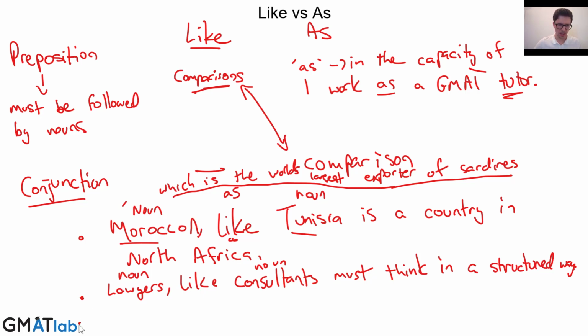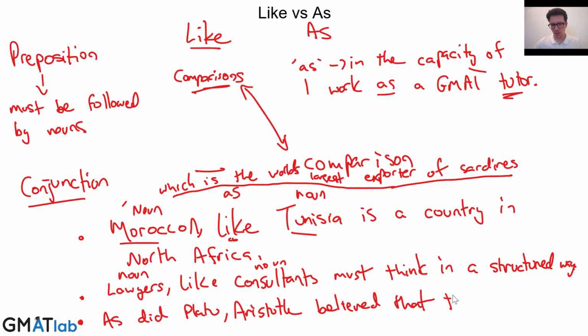Now let's talk about an as example. Let's say, as did Plato, Aristotle believed that there were 3 layers to the soul.